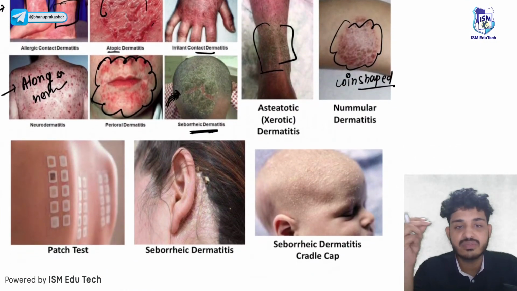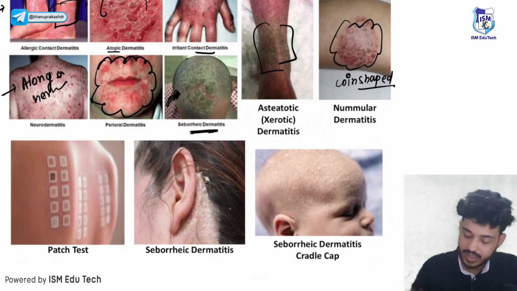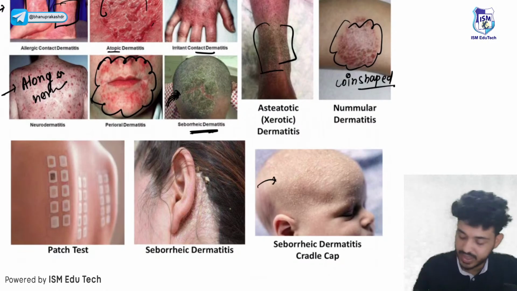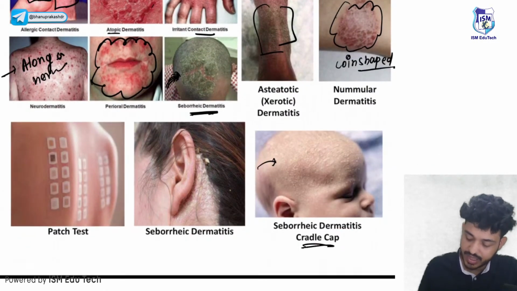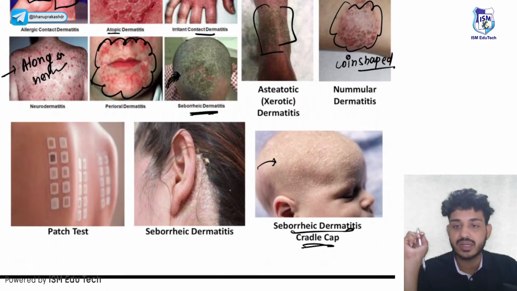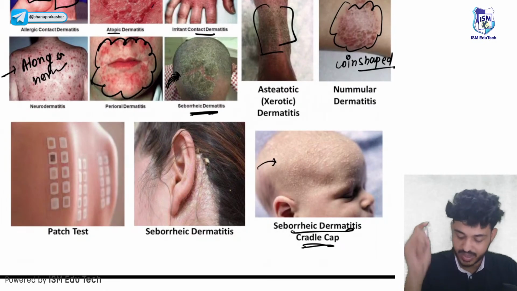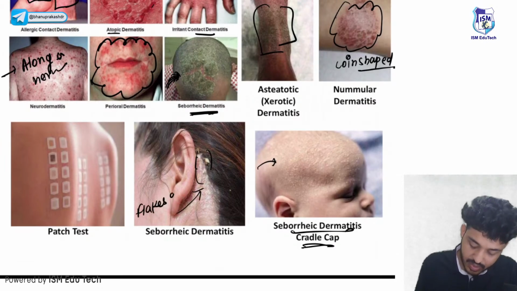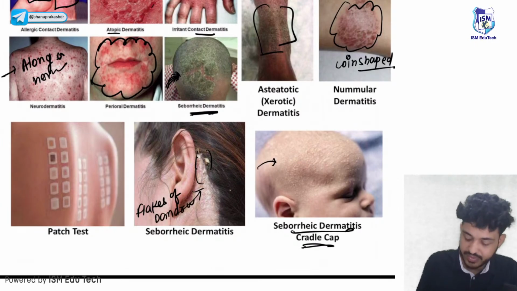In Hindi we call it dandruff. Cradle cap appearance we will see in children. That is also a type of seborrheic dermatitis, right? Here you can see the flakes of dandruff, right?